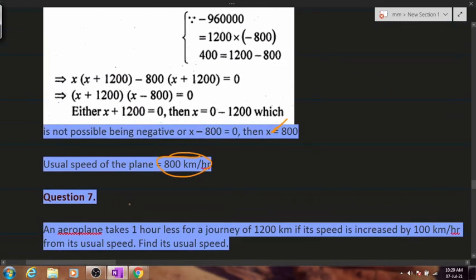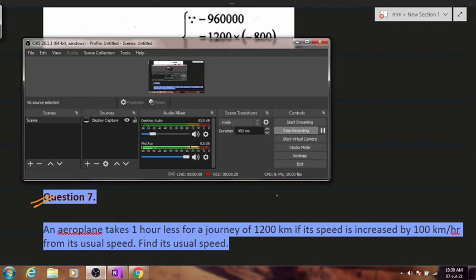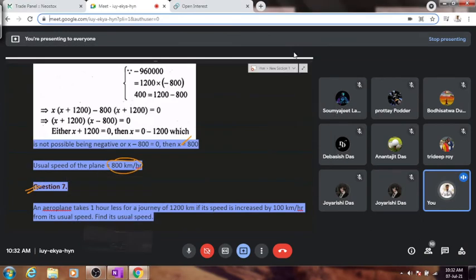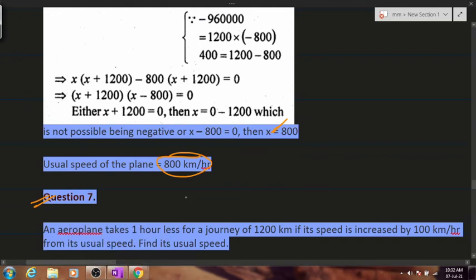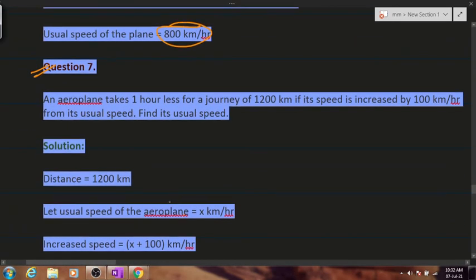Can you see the 7th question? Try it out. I'll pause the video. Now we'll start discussing the answer for this. Anyone in the class who's got the answer for this? Aeroplane. But the answer will be behind it.